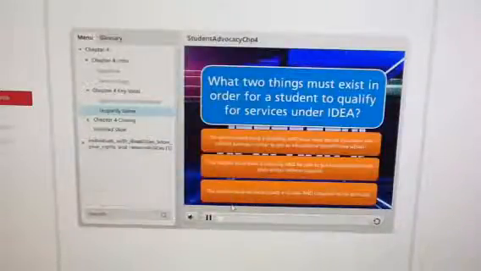What two things must exist in order for a student to qualify for services under IDEA? The student must have a disability and must need special education and related services in order to get an educational benefit from school. The student must have a disability and be able to get educational benefit from school without support. The student must be doing badly in school and complain to the principal. You are correct.